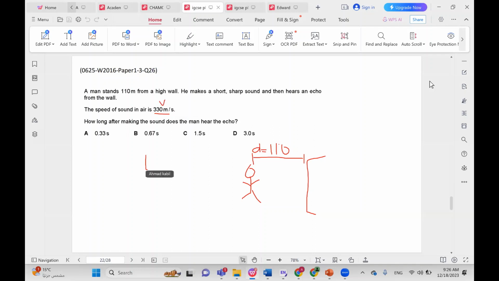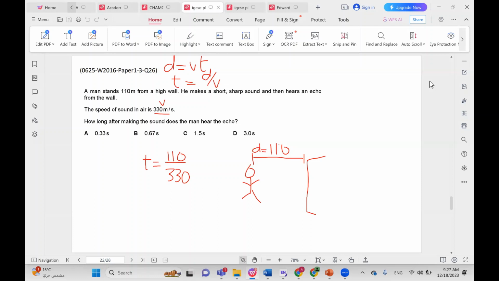So let's first just use the equation. If we have D equals Vt, we can rearrange that to T equals D over V. So the time here is going to be 110 over 330. But again, we need to figure out whether we're going to use the distance as it is or multiply it by 2 or divide it by 2. And this has to be understood from the context of the problem.